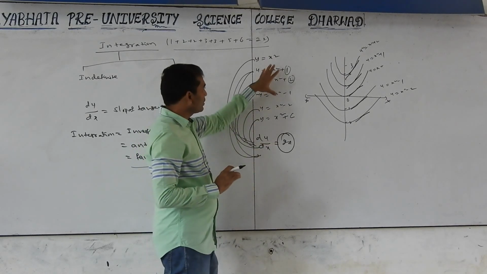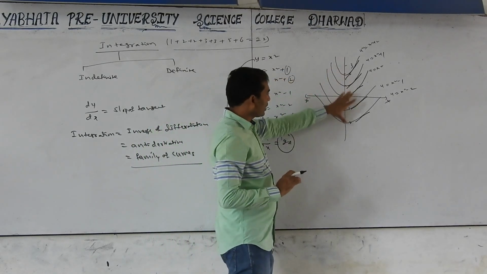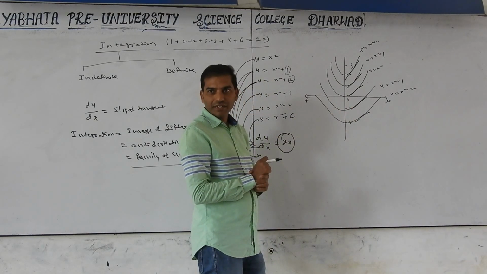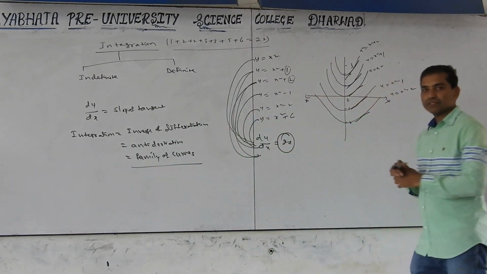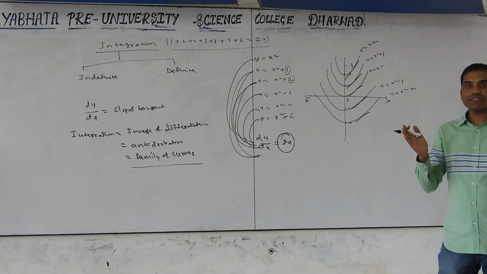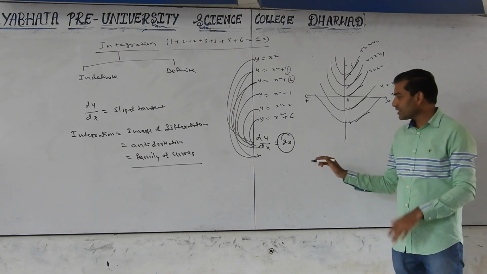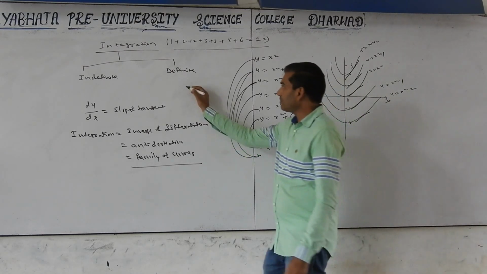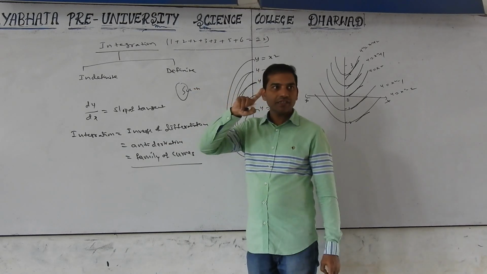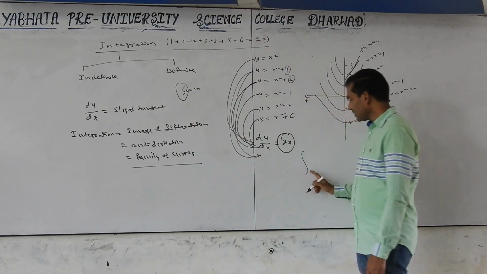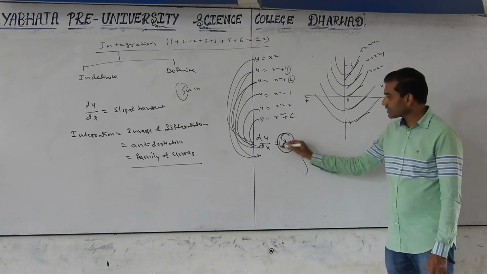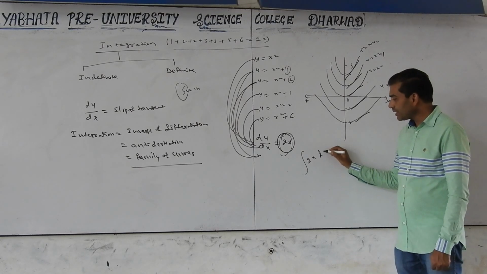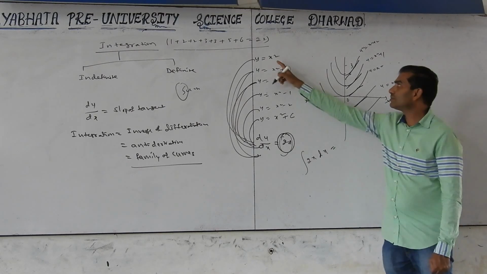Are you following? So what is this family of curves? The curves represent integration. Slope of tangent represents differentiation. The integration is denoted by a symbol like this. Integration is nothing but a sum. In the word sum, the first letter is S. By enlarging S, the symbol is integration. Integration of 2x with respect to x, dx, gives the curve.